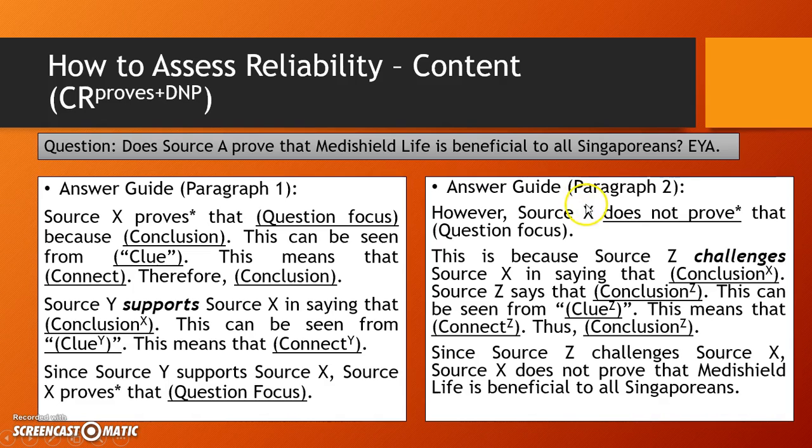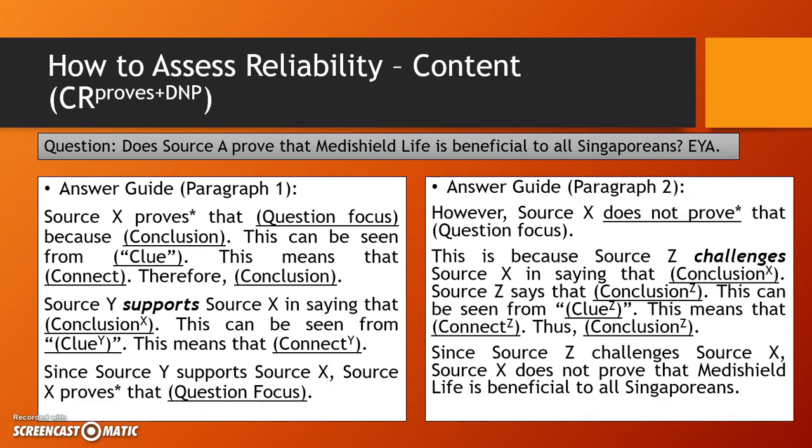Basically, I want 2 points of view. One says reliable, one says not reliable. You must have 2 points of view in your answer. In this part of the lecture, these two paragraphs are compulsory in your answers. I would want to see cross references and both points of view, meaning reliable and not reliable, in your answer.